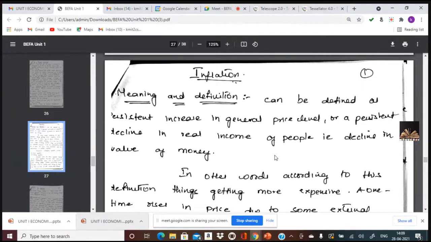As I said, any economy faces two situations. One is inflation, one is deflation. Inflation refers to a persistent increase in the prices. Deflation refers to a persistent fall in the prices. But from your decades, from the time of your birth, I think there was no situation of deflation at all. That is, a consistent fall in the prices is not at all there in the case of the Indian economy. So we are in the situation of inflation only.